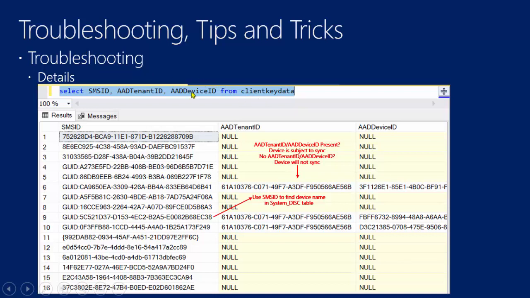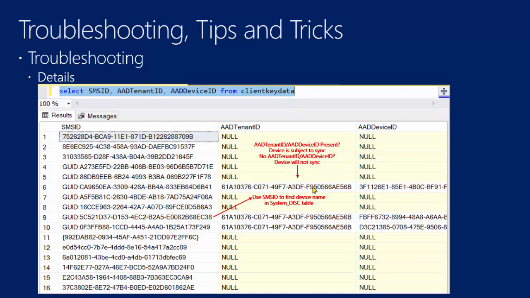Now, there's a number of columns in here, so I focused on SMS ID, Azure AD Tenant ID, Azure AD Device ID. And here's the point, right? This has to be present. If this is not present, then your device is not going to synchronize whenever we try to do the sync.